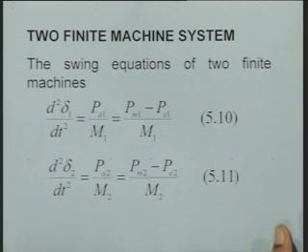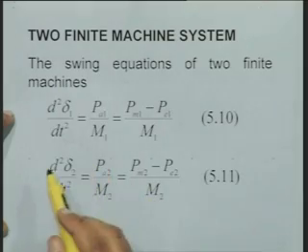Now, suppose you have two finite machines, a problem of a synchronous generator supplying power to a synchronous motor through a transmission line. Then this two finite machine system can be replaced by an equivalent machine infinite bus system. This derivation is very straightforward.